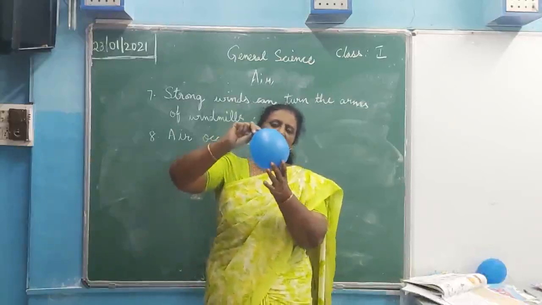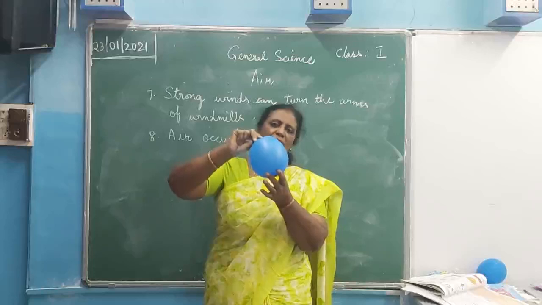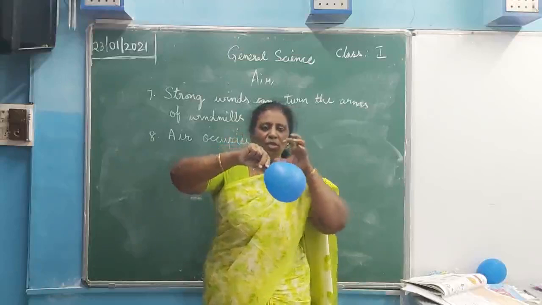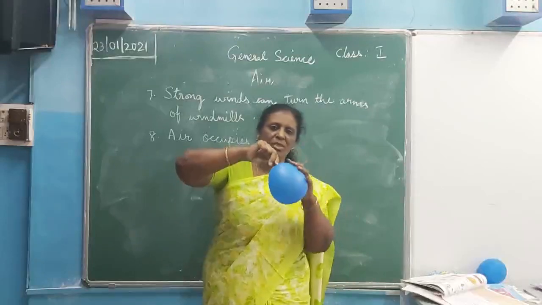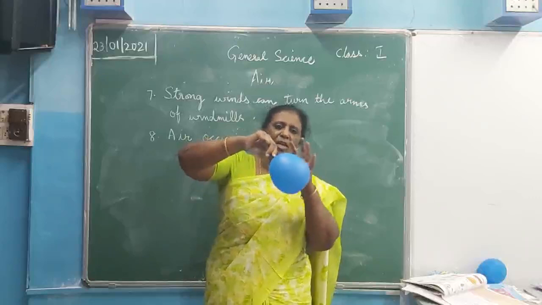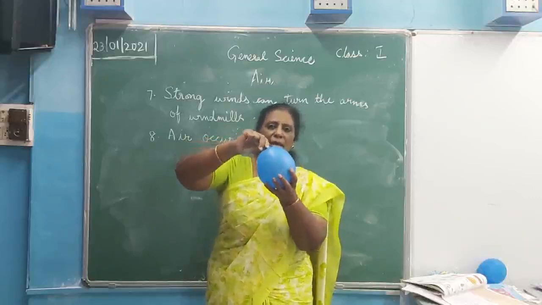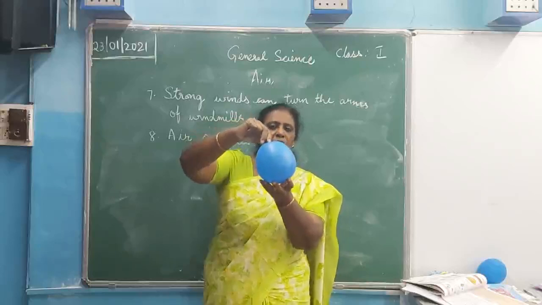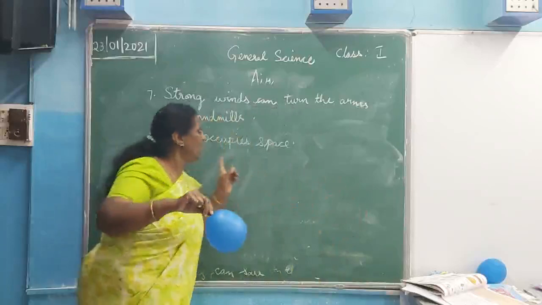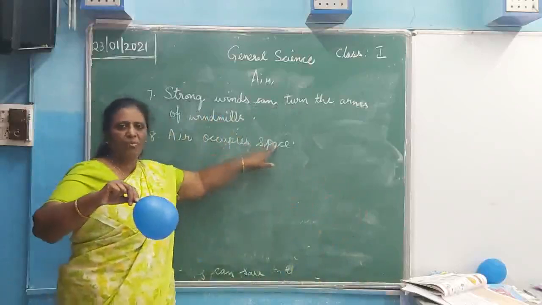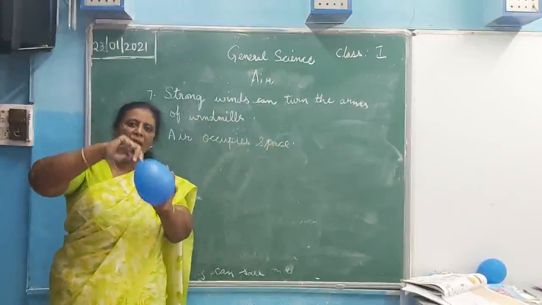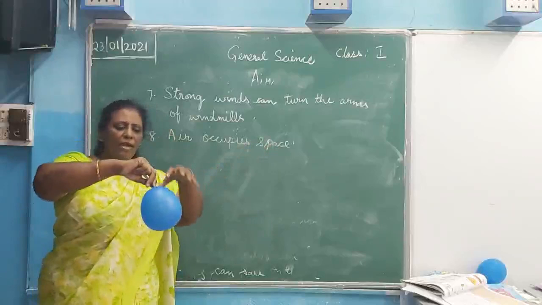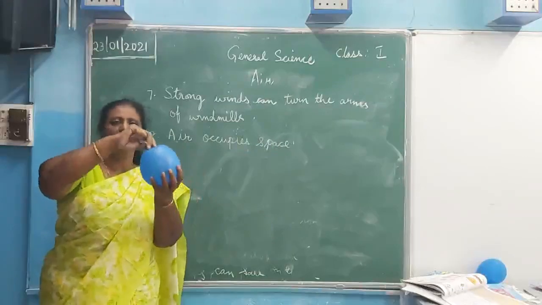See children, what has happened to this balloon? In the beginning, the balloon was flat. When I blew air into this balloon, the space which is there inside this balloon has been occupied by what? By air. So, what is inside this? This is air inside this. So, what can we know that? We can know that air occupies space. In the beginning, there is only space in this balloon. But when we blew air into it, the air has gone into it and it is blocked by this balloon.